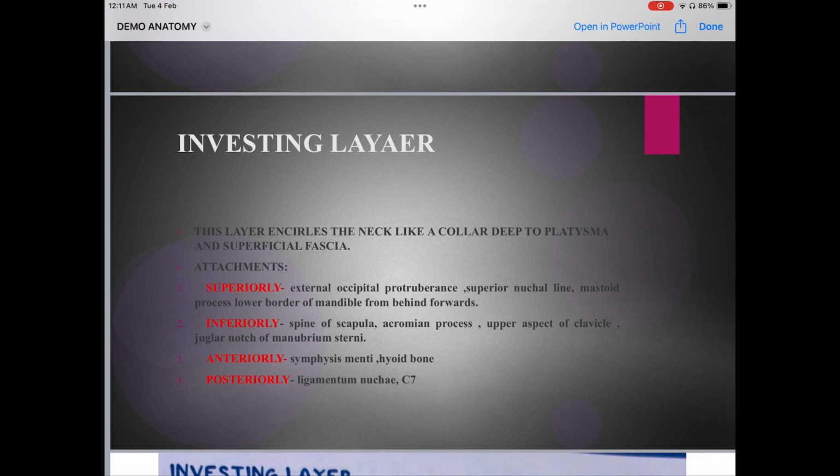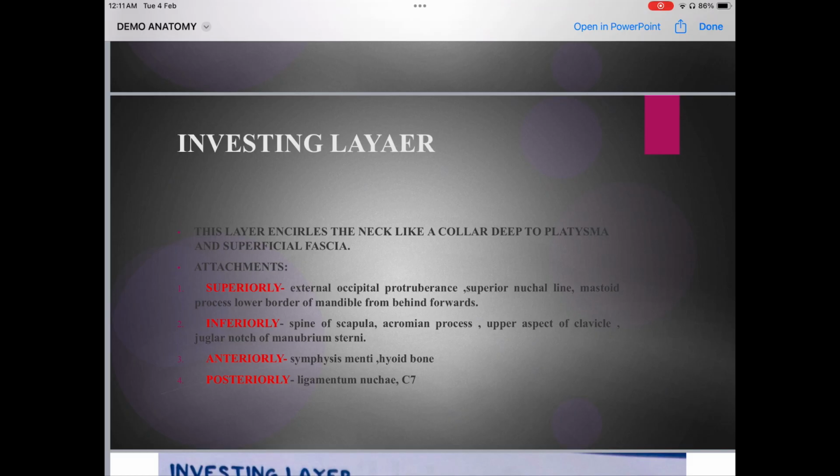now comes the investing layer. Investing layer क्या होती है? I will be showing you the image of the investing layer so that you can make out where it lies, what its function is and everything. For now, just focus on the content on the slide first. This layer encircles the neck. ये neck को encircle करती है, कैसे? Like a collar. This layer encircles the neck like a collar, deep to platysma and superficial fascia.